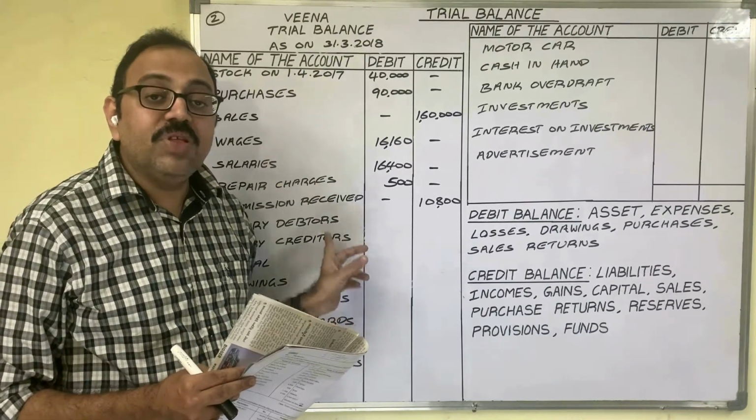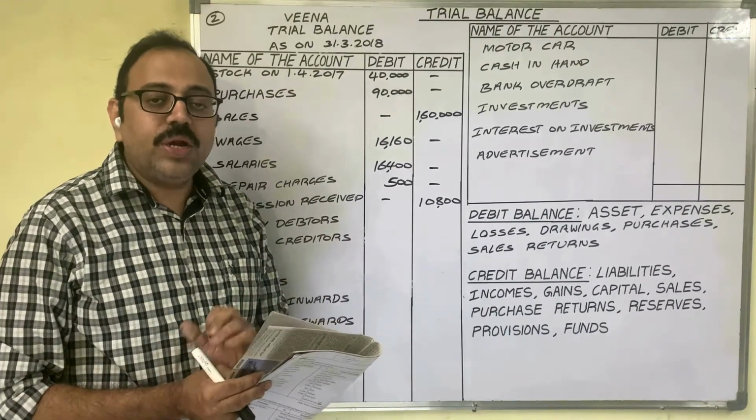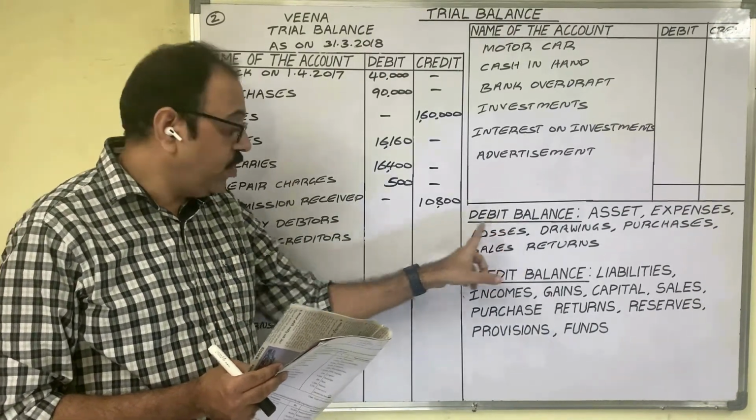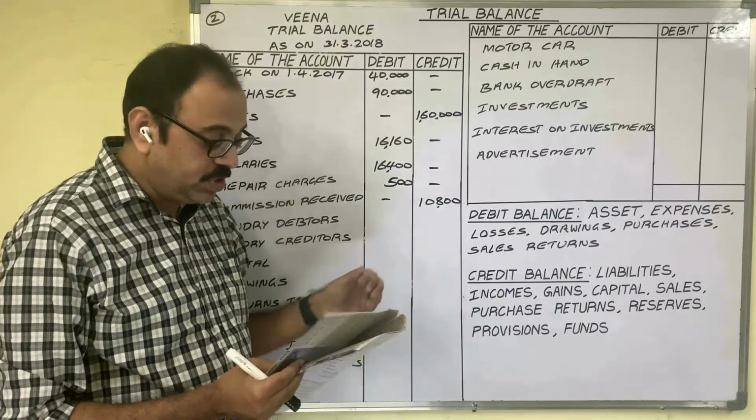Debtor is related with the personal account. So debtor is an asset. Asset shows a debit balance. Therefore, in the debit column, we have to write the amount.